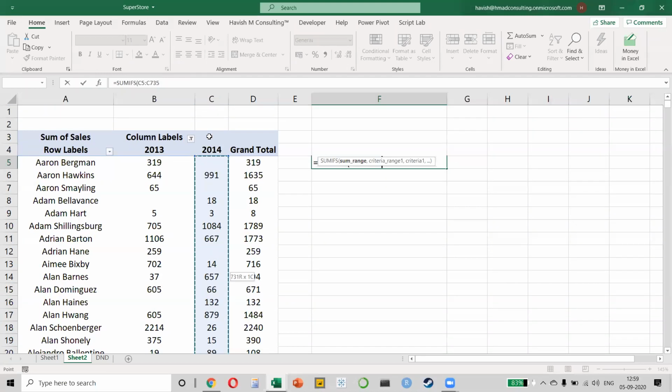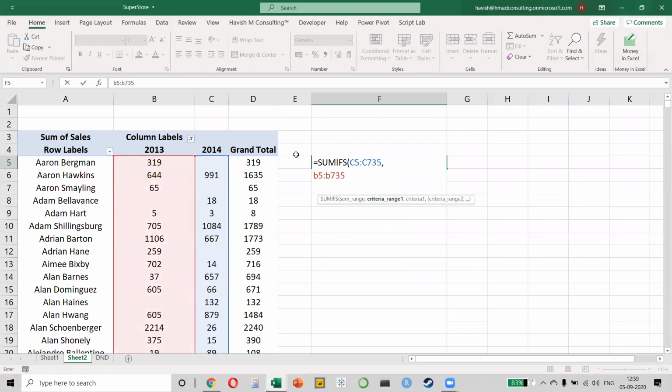735. So if you notice, we are saying that I want to find the sum of all the values in 2014, but two conditions have to be met. And what are those two conditions? Condition number one is that B5 to B735 has to be equal to 0, correct? But this is not how you write it in a SUMIFS. We will have to write comma, and now it asks me what is the criteria. So what will be my criteria? It will be 0. And then again, I will say C5 to C735, and what is the condition? It has to be greater than 0, like this.